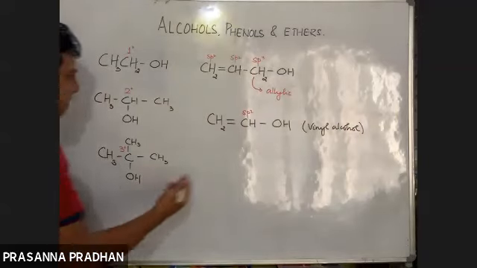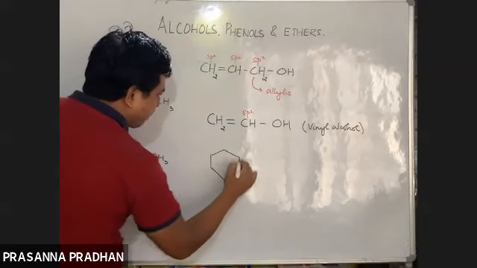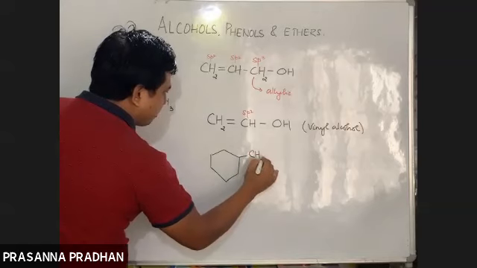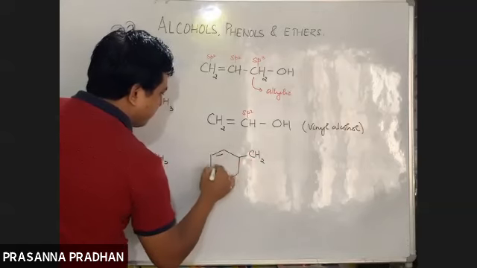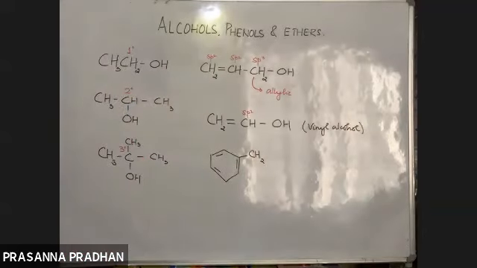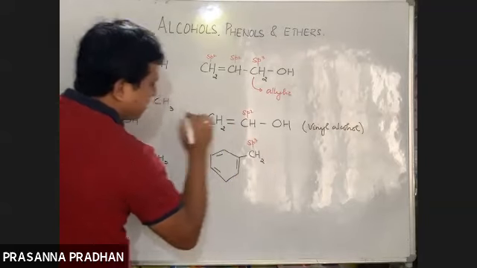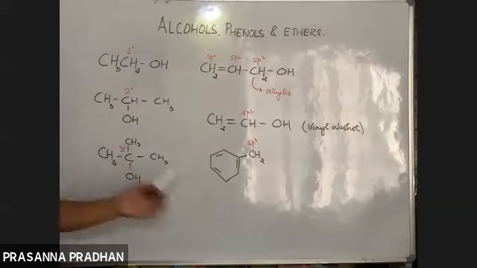Now, if we have a benzene ring to which a CH2 group is attached, an sp3 hybridized carbon atom attached to a benzene ring is known as a benzylic carbon, and this group is known as a benzyl group.